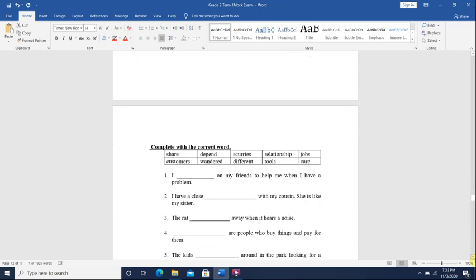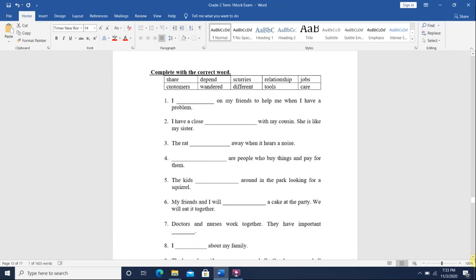Okay, next we have some more vocabulary words. Here we have share, to use something with someone. Depend is another word for rely. Scurries means to run quickly.